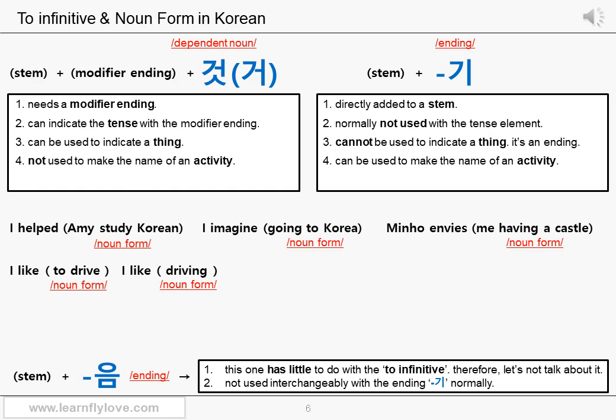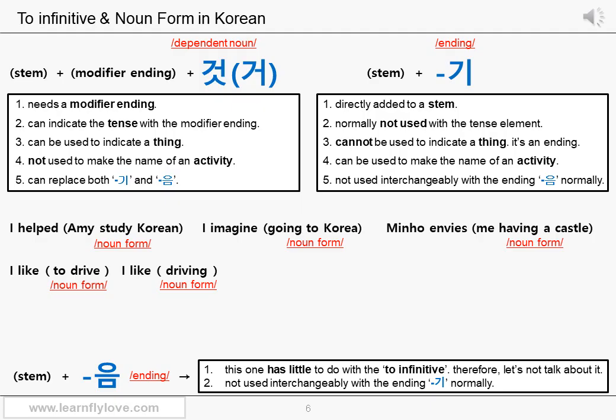So we can guess that the noun form made with the ending 기 might sound more activity focused than the one with the dependent noun 것. Maybe, we'll see. Fifth, 것 can replace 기 and 이. Again, the noun form with the dependent noun 것 can be used instead of the one with the 기 or 이 normally.